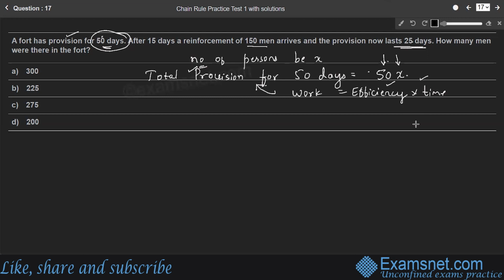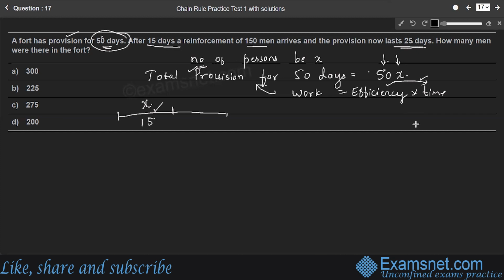For how many days do these provisions last? For 50 days. Therefore, the time is 50 here. Therefore, total provision for 50 days is 50 into X. It is given that for the first 15 days, the number of men in the fort were X. Therefore, 15 into X provisions were used for 15 days.